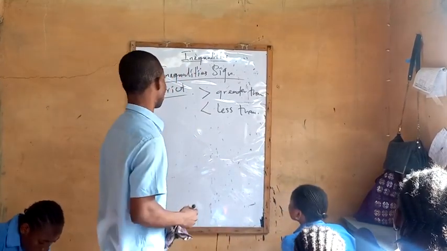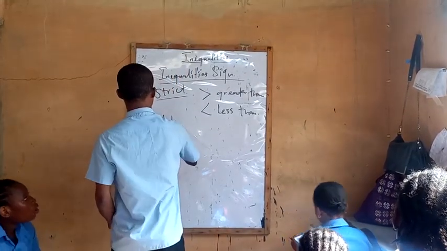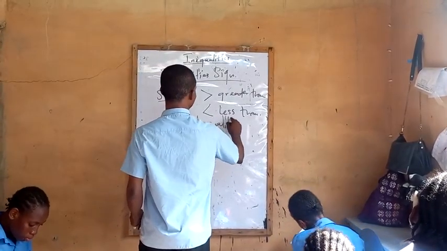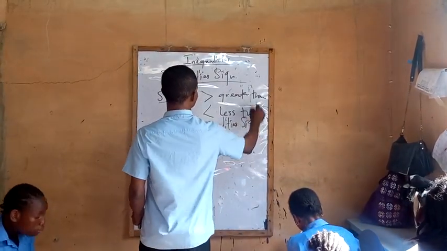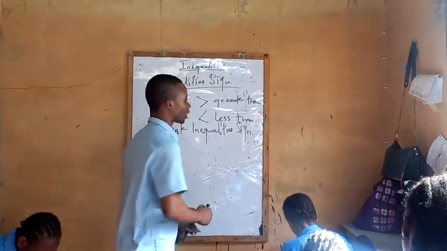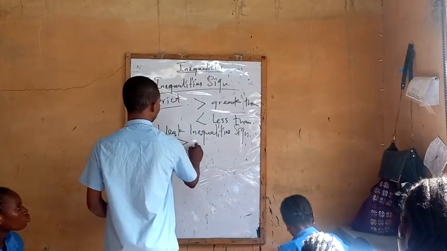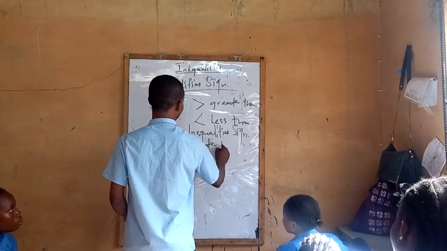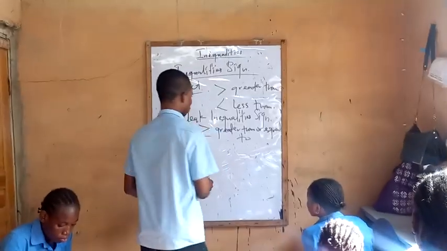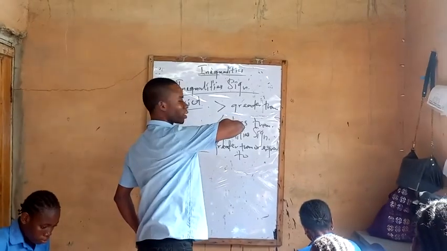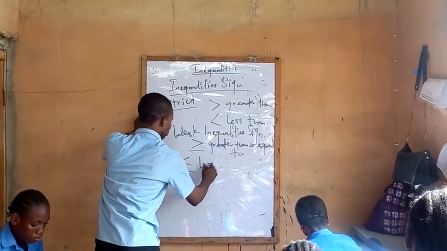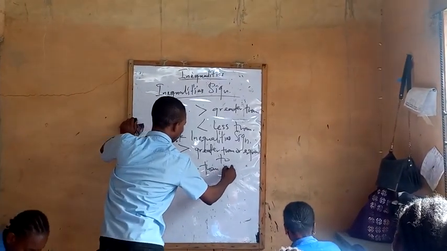We now have weak inequality signs. When I say weak inequality signs, I'm talking about the greater than or equals to, and we also have less than or equals to.